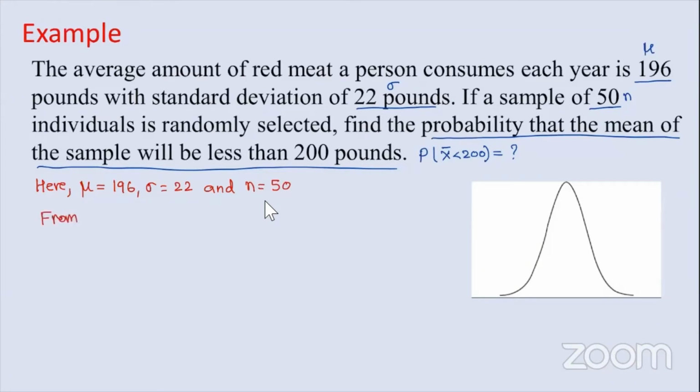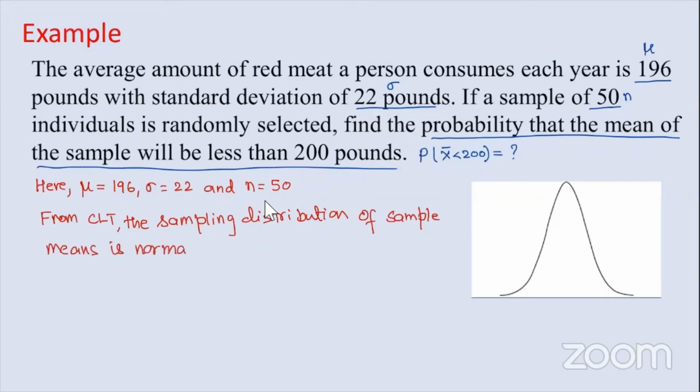From the central limit theorem, CLT, the sampling distribution of sample means is normal.